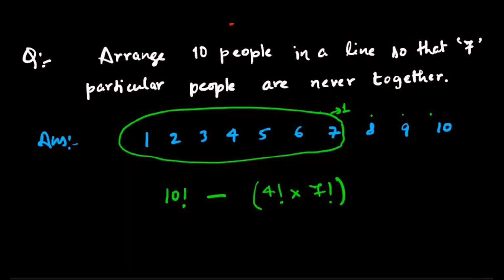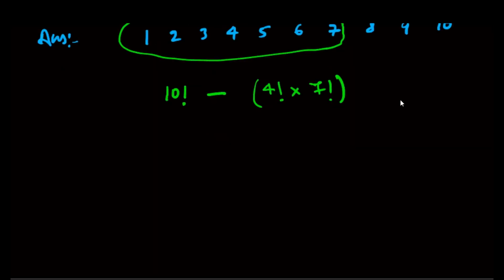So we subtract this. Getting it? This will give me the answer for when 7 particular people are never together. So this gives me basically 10 factorial minus 4 factorial into 7 factorial. I hope it is clear to you. Okay. Does it make sense? All right. Now, moving on to the next one. Let's see the next concept.